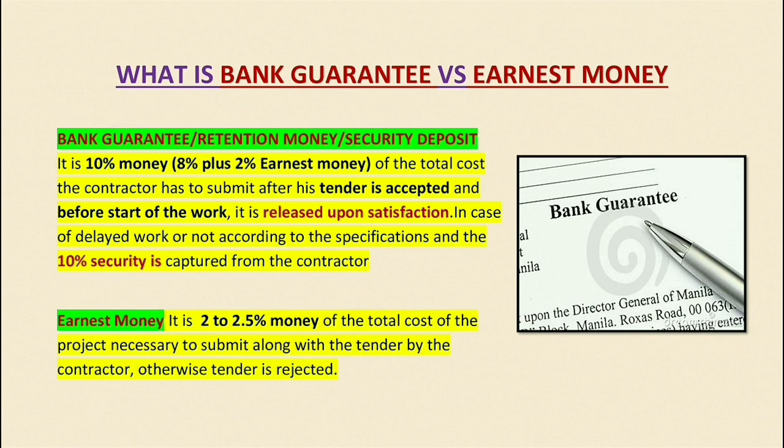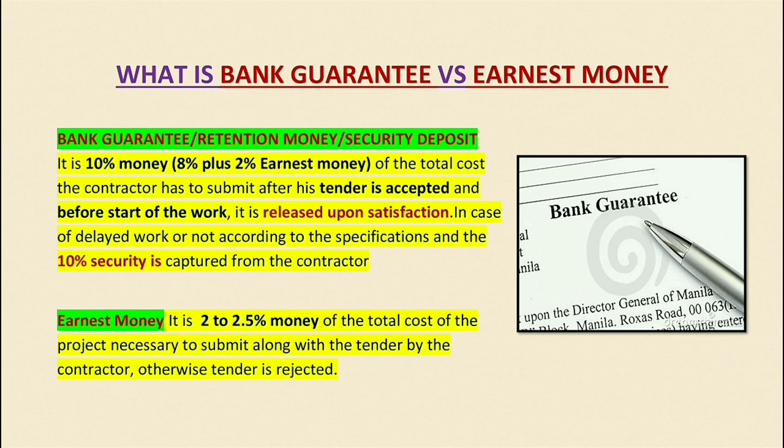This is a kind of security deposit, a retention money which is genuinely owed to the contractor, and it is released upon the satisfaction of work. This is because the contractor has to show that if he has worked according to the specification and the rules mentioned in the contract agreement, this bank guarantee would be released. But if his quality of work is low and not according to the specification and the rules mentioned in the contract agreement, the security deposit is captured from the contractor.